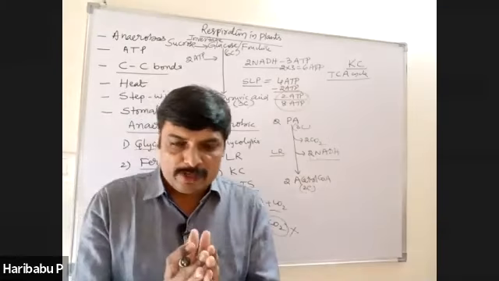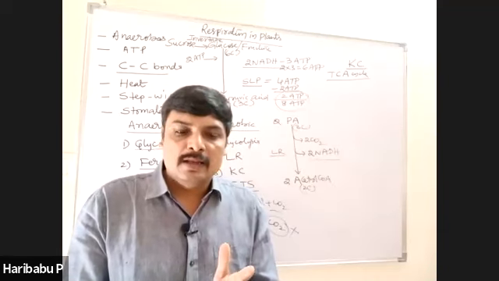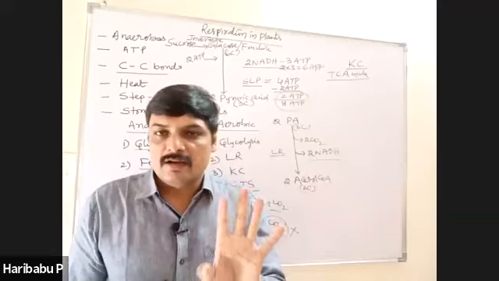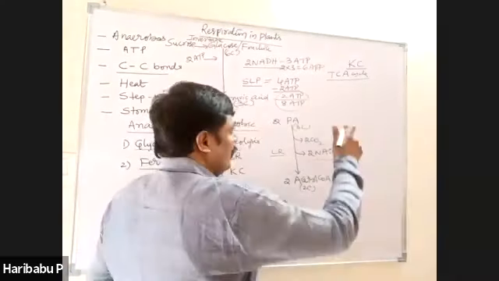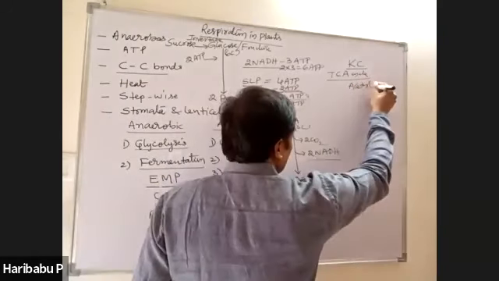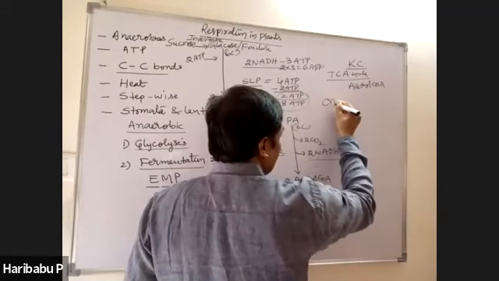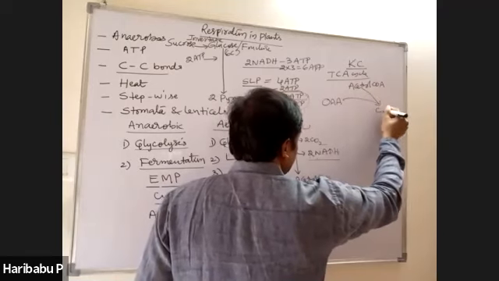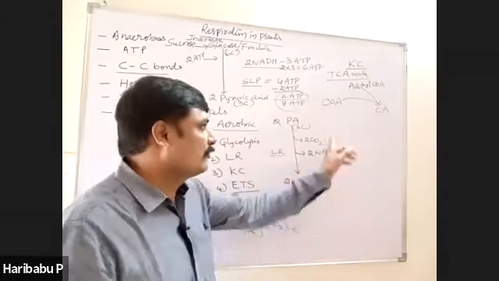I told you 4 names: Krebs cycle, citric acid cycle, TCA cycle, and organic acid cycle. All are same. And now the starting compound for Krebs cycle is acetyl coenzyme A, right? This is accepted by OAA and forms citric acid. Here, very important point.